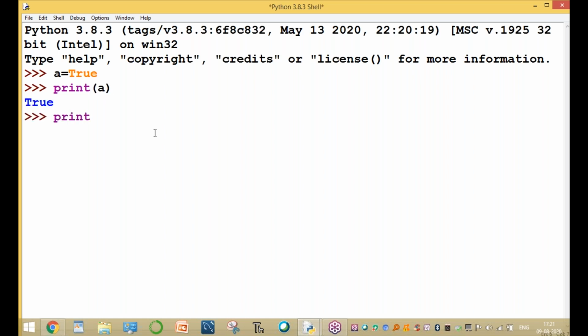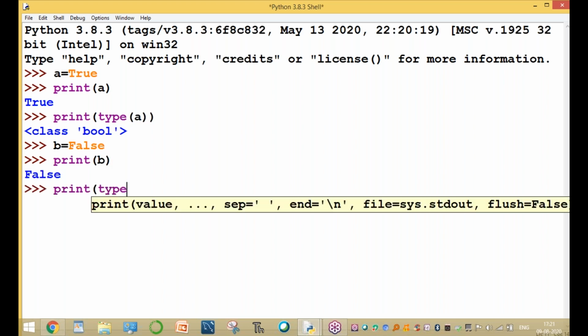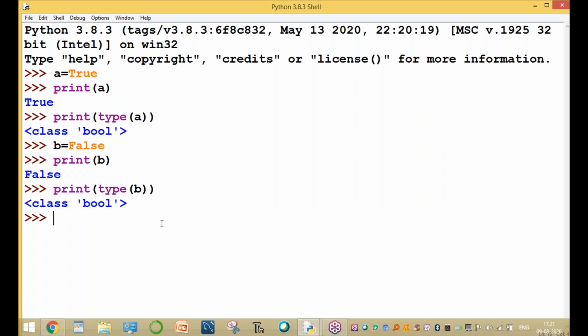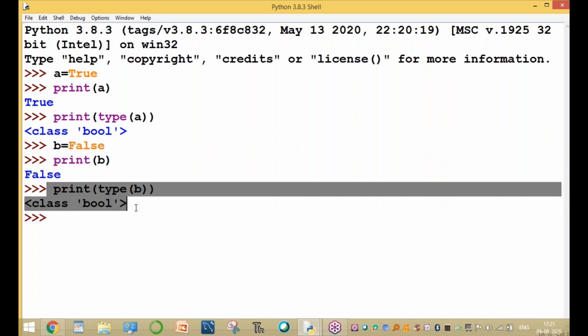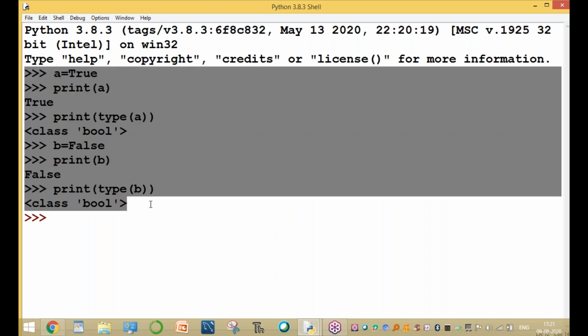And print of type of A. What is the data type of A? The data type of A is the Boolean data type. And for example, B equal to false. Print of B. The value of B is false. And what is the data type of B? Boolean type. Okay, this is for the Boolean value.